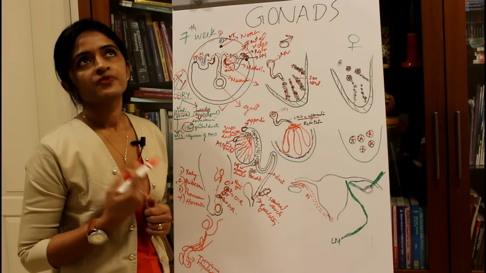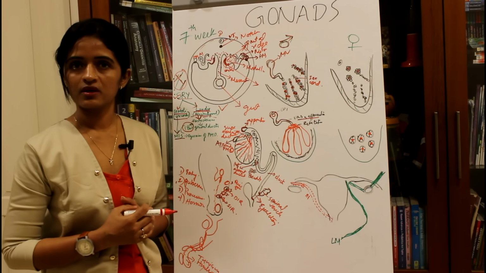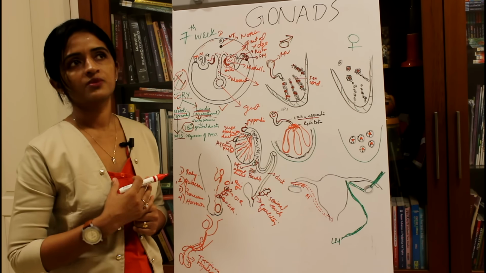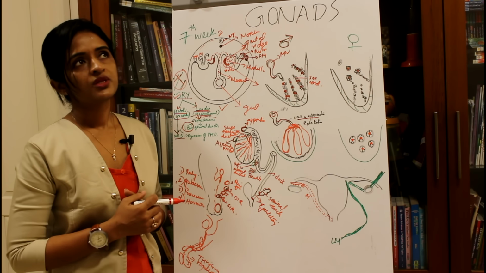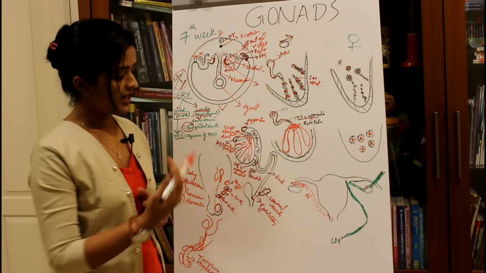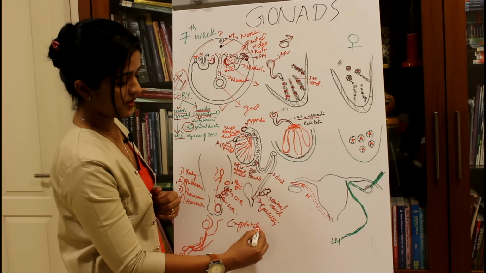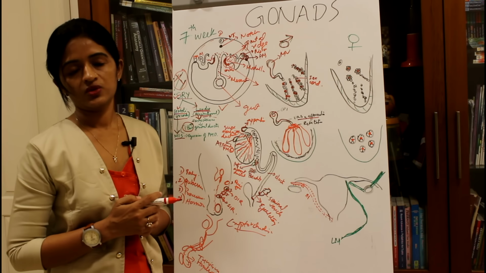Now, what are the anomalies you can expect as far as the development of the testis is concerned? Sometimes the testis will be absent on one side or both sides, or sometimes the testes may get fused with each other, or sometimes the testis may fail to descend into the scrotal sac. That condition is known as cryptorchidism. Cryptorchidism is a condition where the testis fails to descend into the scrotal sac.